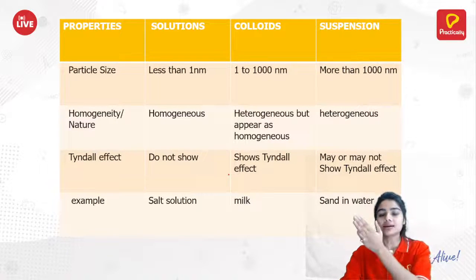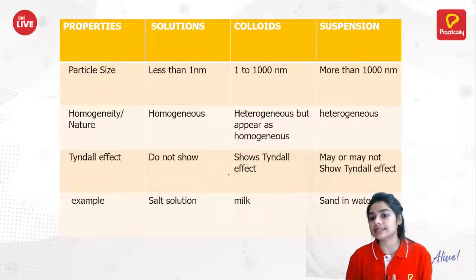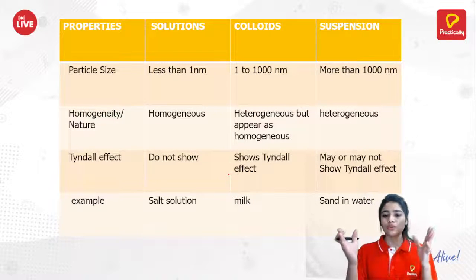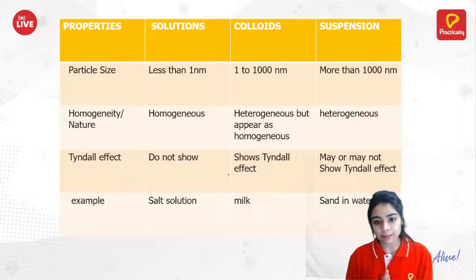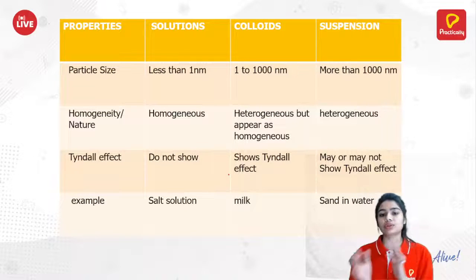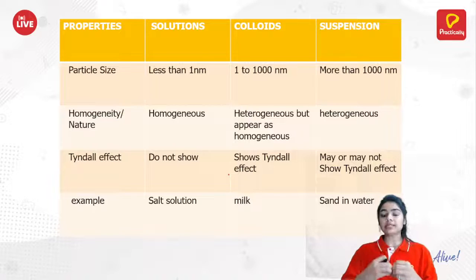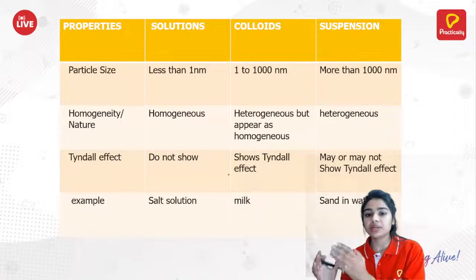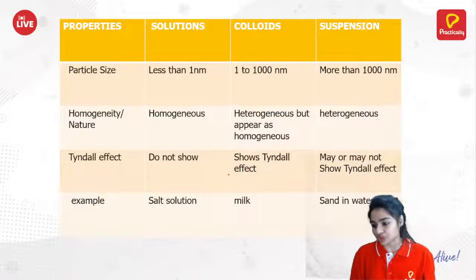Next, here is the table for your properties of solutions, colloids and suspensions. You all know this, I have made this table just for your revision. So particle size is less than 1 nanometer in solutions, colloids have 1 to 1000 nanometer, suspension more than 1000 nanometer. So that means the particle size is very small in your solution, intermediate in colloids, and large enough in your suspension.